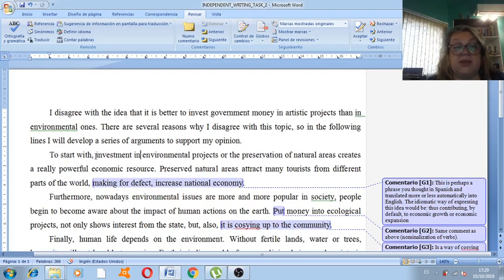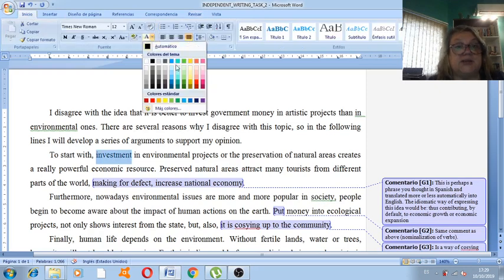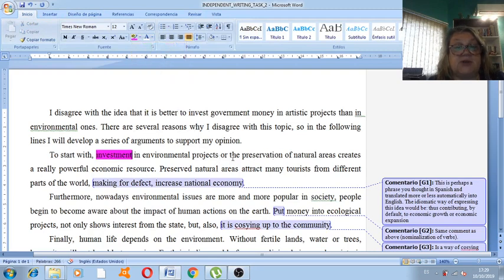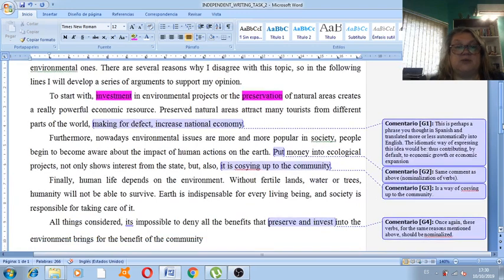Why did I choose investment and not investing, for example? Well, for the sake of parallelism, because in the same sentence you have or the preservation, which is another noun. So if here I say investing in environmental projects, I would then have to say or preserving, right? So in one way or another, you need to nominalize these actions. Do not just use the finite verb, okay? Good. All right, let's move on to the second comment.